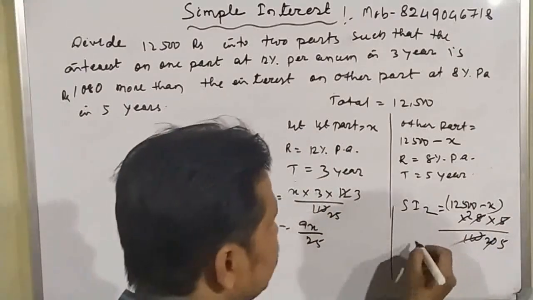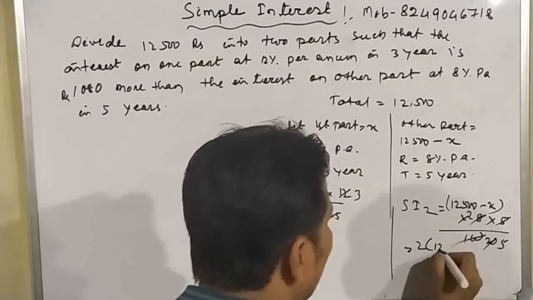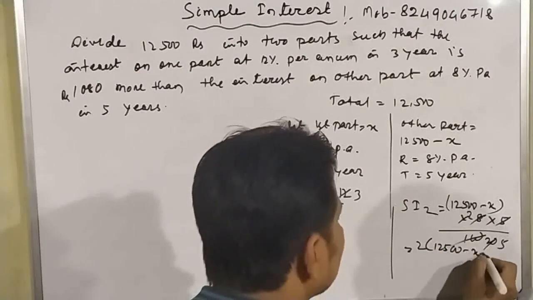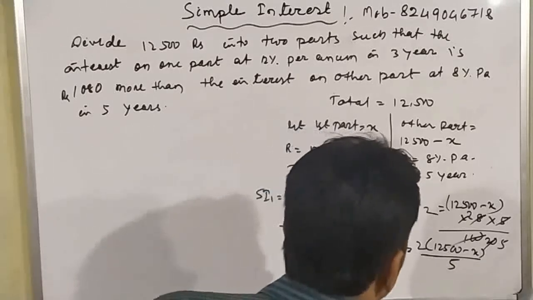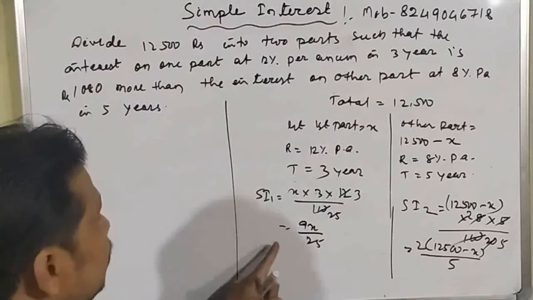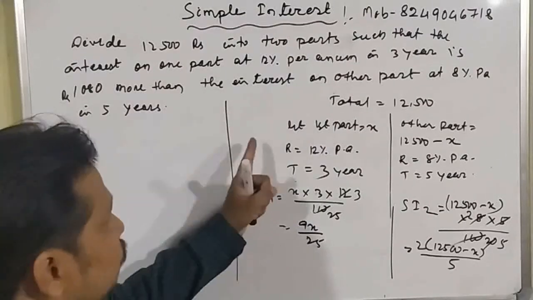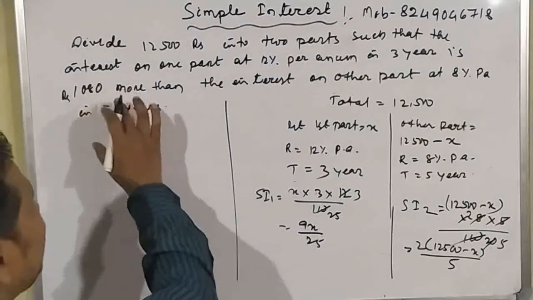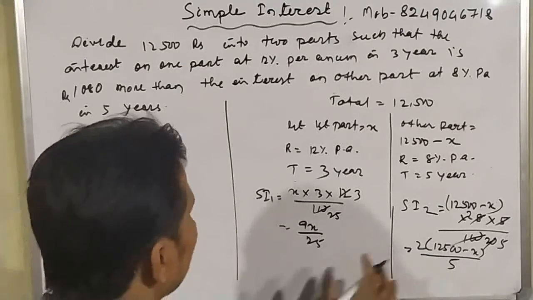Okay student. So result equal to how much? 2 into (12500 minus x) by 5. Okay student. So according to question, it is given that the interest of the first part is 1080 more than the interest of the second part.